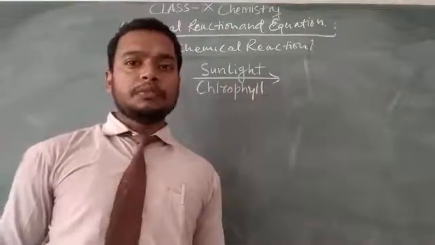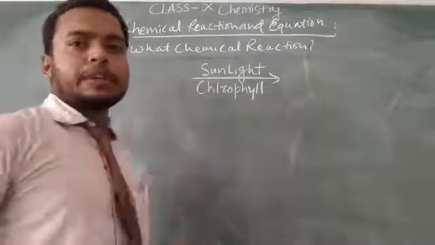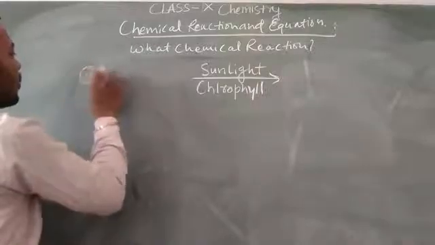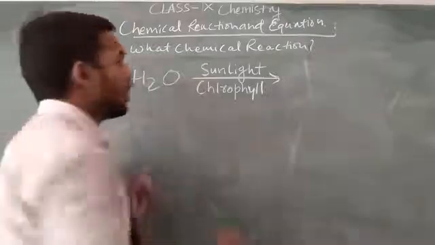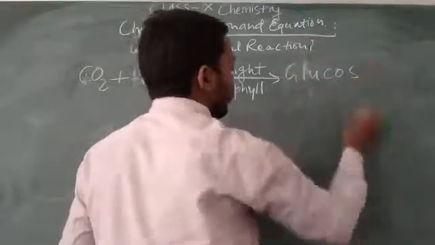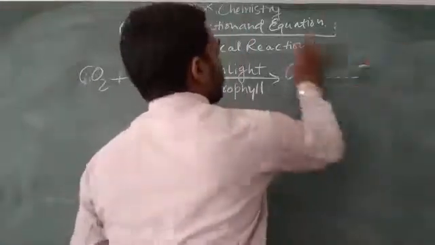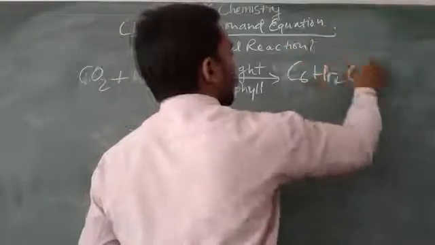I will help you with how we balance different types of chemical reactions in another video, but here, with only carbon dioxide plus water, formation of glucose, C6H12O6.